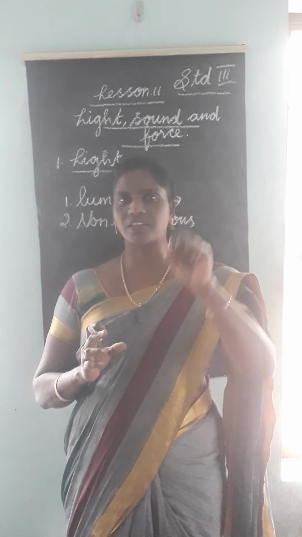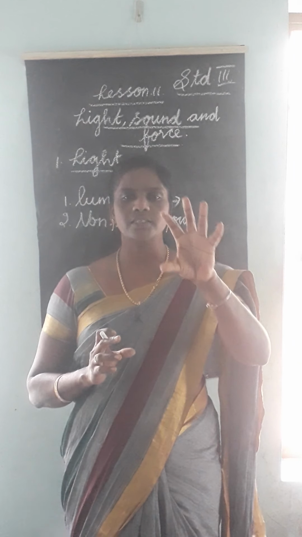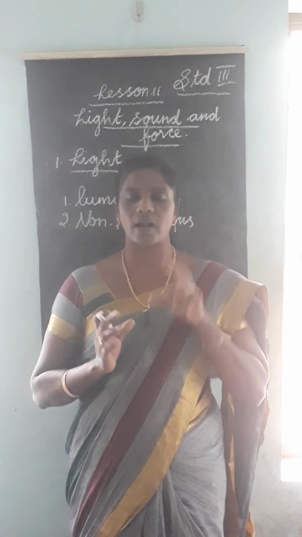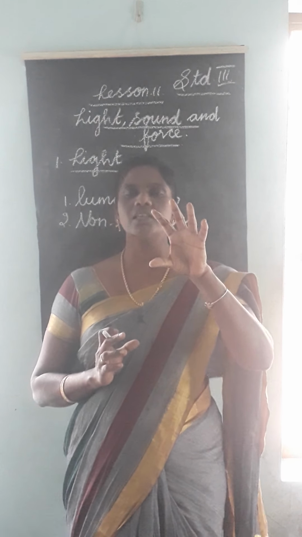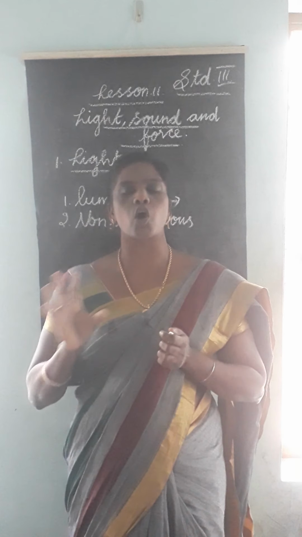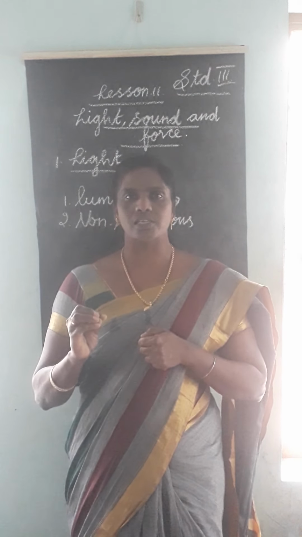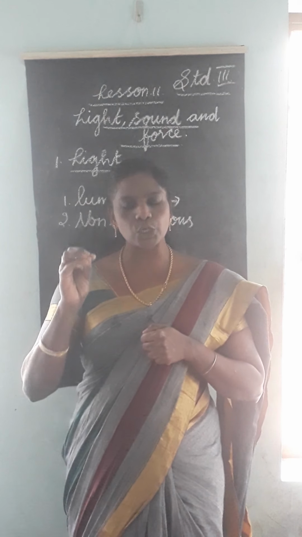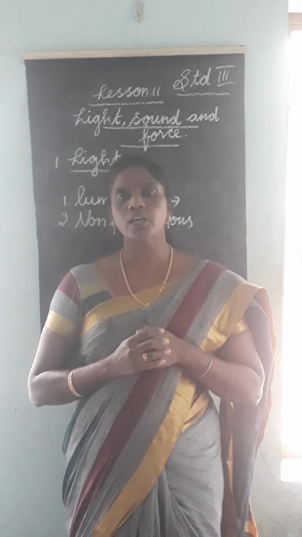Objects that give out light are called luminous. What is luminous? Objects that give out light, that is called luminous.